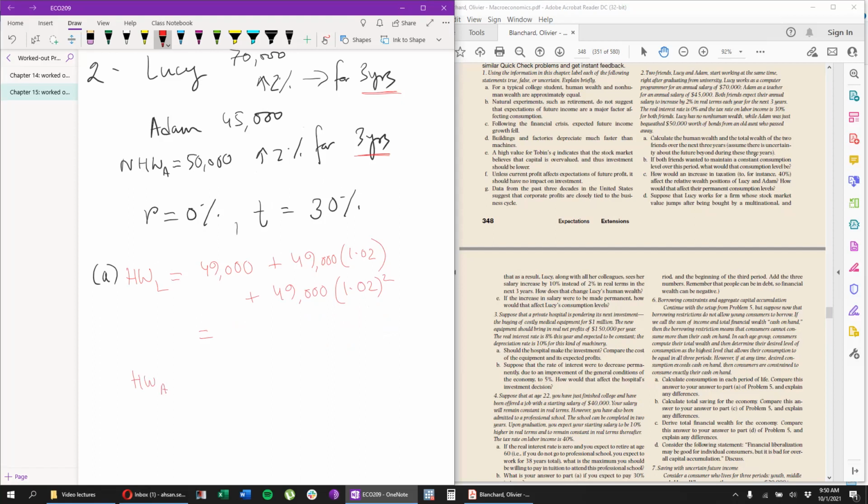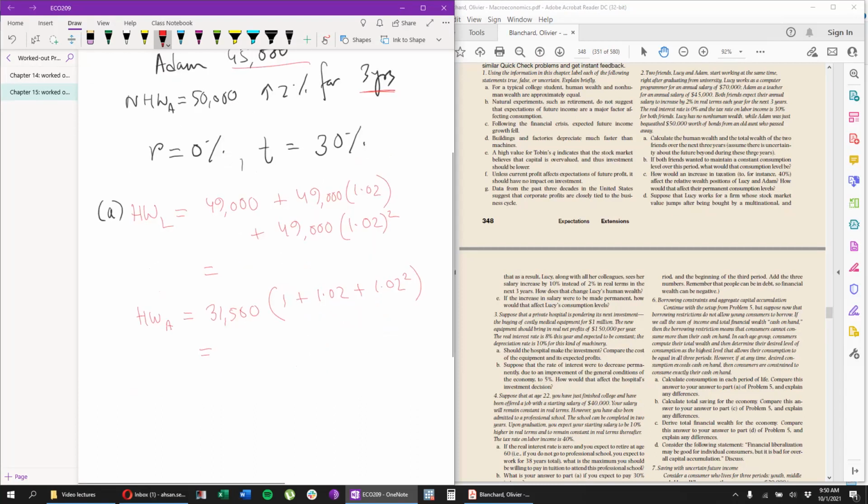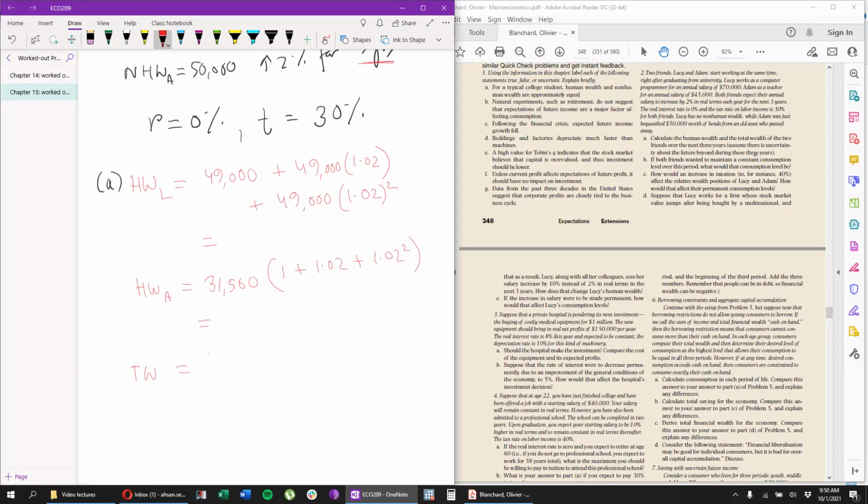Human wealth for Adam. He's going to be earning 45,000. After paying tax, he will have 31,500 left. And then of course the increments, and then you calculate how much you get. So this is the human wealth. We have to calculate the total wealth as well. Now total wealth, if you remember, is human wealth plus non-human wealth.